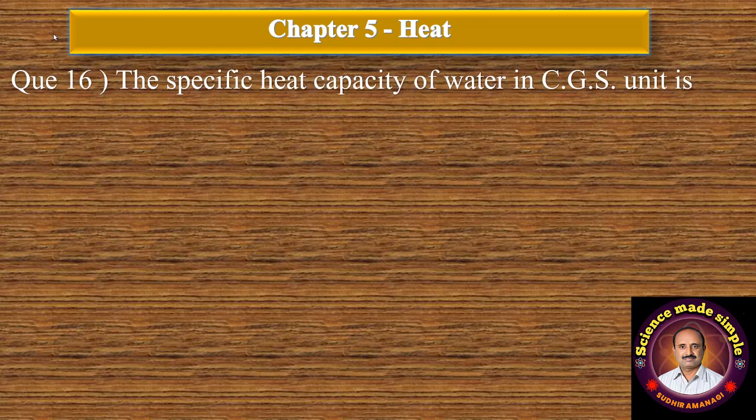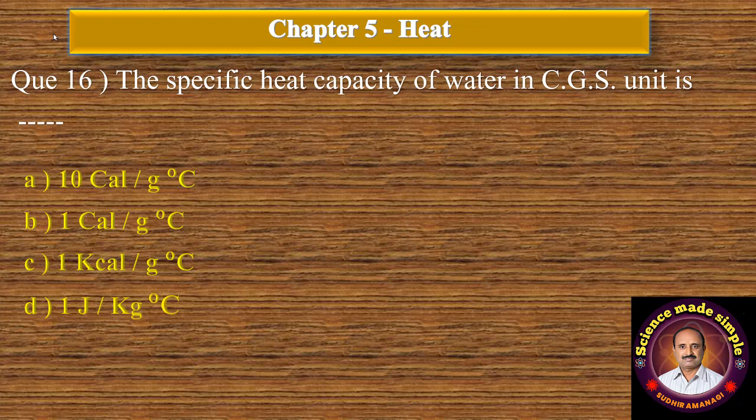Question number 16. The specific heat capacity of water in CGS unit is dash dash. Option A 10 calorie per gram degree Celsius. B option 1 calorie per gram degree Celsius. C option 1 calorie per gram degree Celsius. And D option 1 joule per kilogram degree Celsius. The correct option is 1 calorie per gram degree Celsius.